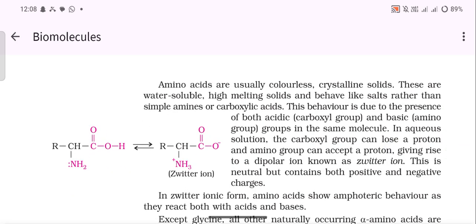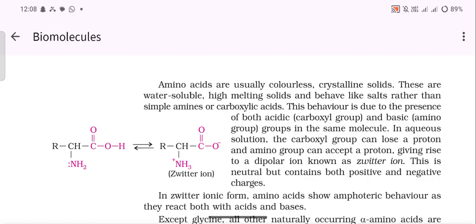Amino acids are usually colorless crystalline solids. These are water-soluble, high-melting solids and behave like salts rather than simple amines or carboxylic acids. This behavior is due to the presence of both acidic and basic groups in the same molecule.